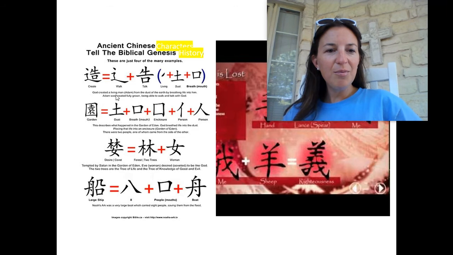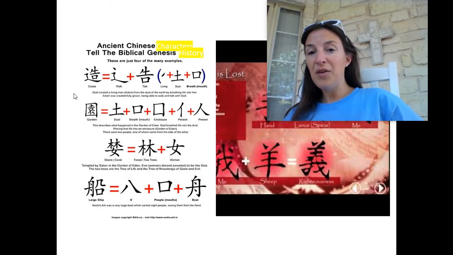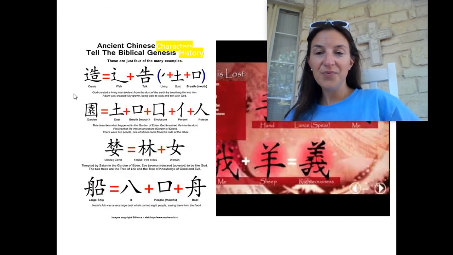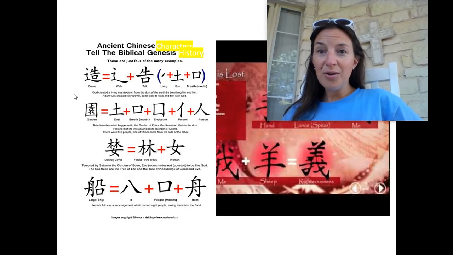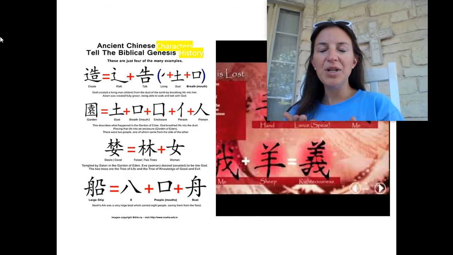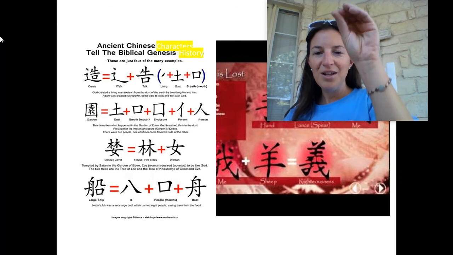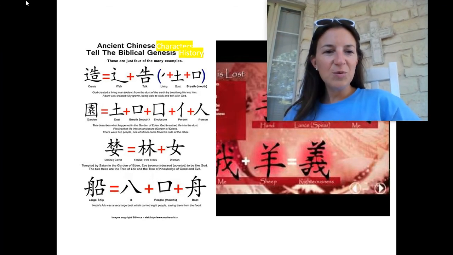God created a living man, Adam, from the dust of the earth. There's dust. By breathing life into him, there's breath. Adam was created fully grown, being able to walk and talk with God. And that's interesting, too. Something to think about is that Adam was created as an adult, and so was Eve. Already knew how to walk and to talk, taught by God. So you see how that true history at the beginning of Genesis is contained in the Chinese symbol for create. That's just marvelous. And today we'll practice drawing our own create symbol and thinking about that Genesis passage.